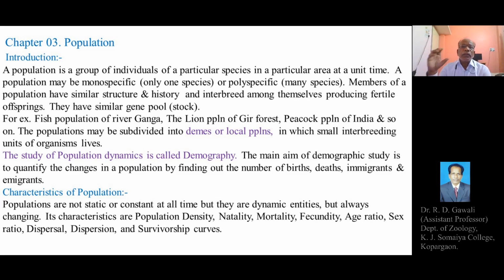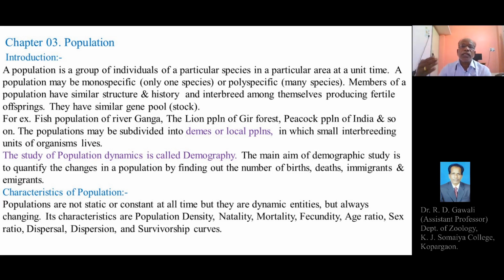When we consider the total number of individuals present in a particular area at a given time, whether of the same species or several species, the total number is not constant, but is continuously changing.